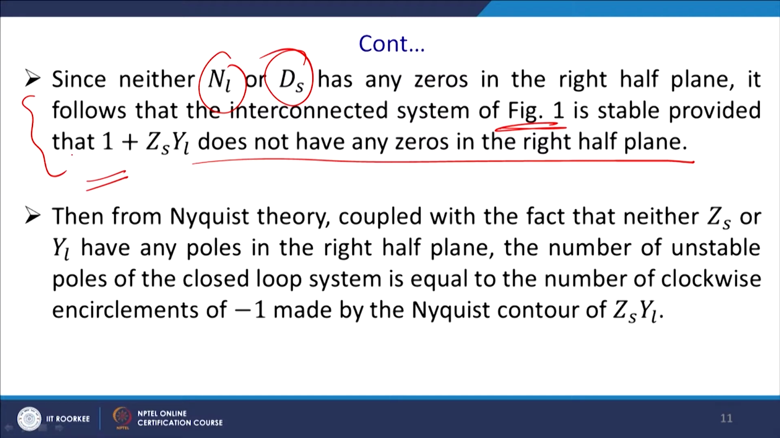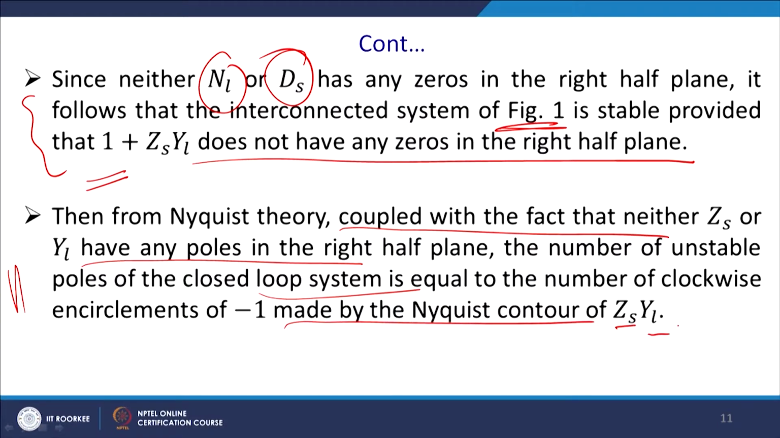Now, in Nyquist theory, coupled with the fact that neither Zs nor YL has any pole in the right half plane, the number of unstable poles of the closed loop system is equal to the number of clockwise encirclements, that is the Nyquist criterion, of the point minus 1 + j0 made by the Nyquist contour of Zs YL.